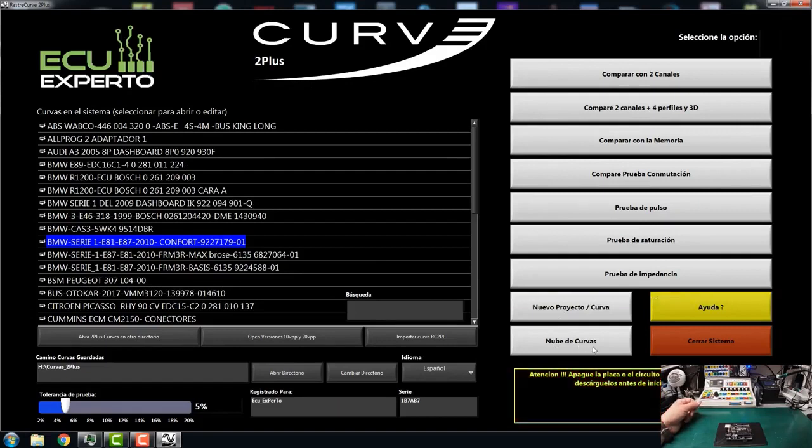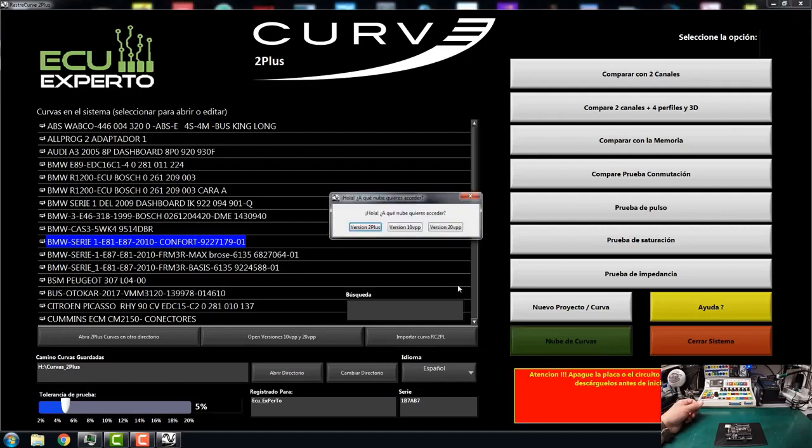Now it asks me which version I want to enter, because of course 2 Plus is, let's say, the latest version. After the 2 Plus there are 2 previous versions. This has evolved, and now we are at the 2 Plus. Maybe tomorrow this will be the 3 Plus, or I don't know, the 2 Plus Pro. Then maybe we have to enter the 2 Pro, or this same version works for the other one. I don't know. Okay, then I'm going to enter 2.